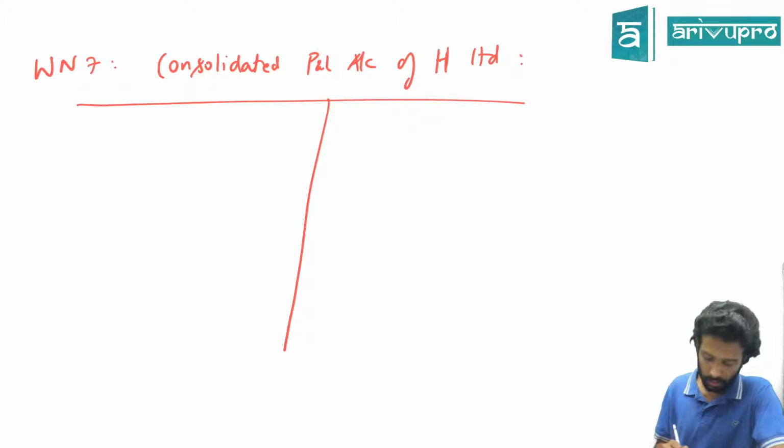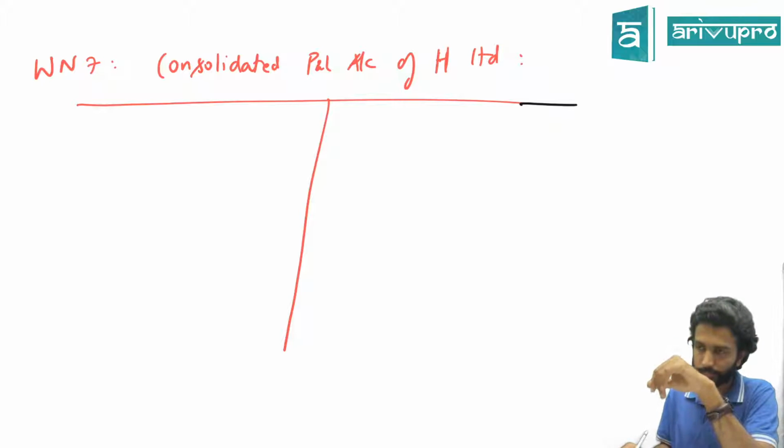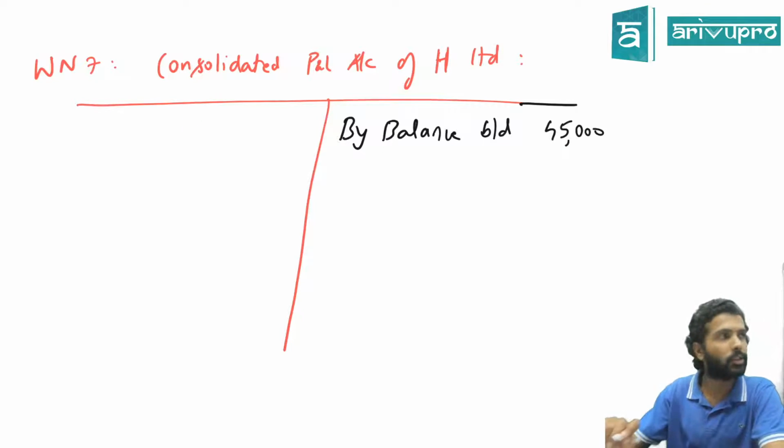Check the balance sheet of H Limited. Do they have any P&L balance? That is opening balance or closing balance? But I will write by balance brought down only still. How much is the balance? 45,000. Why am I writing it as opening balance?